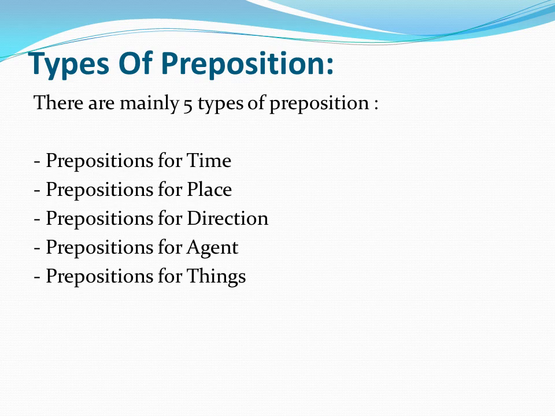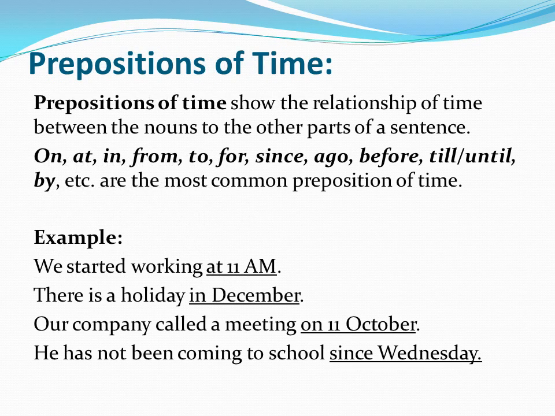Types of preposition. There are mainly 5 types of prepositions: prepositions for time, prepositions for place, prepositions for direction, prepositions for agent, and prepositions for things. Prepositions of time show the relationship of time between the nouns and the other parts of a sentence. Examples: on, at, in, from, to, for, since, ago, before, till, until, by, etc. are the most common prepositions of time.